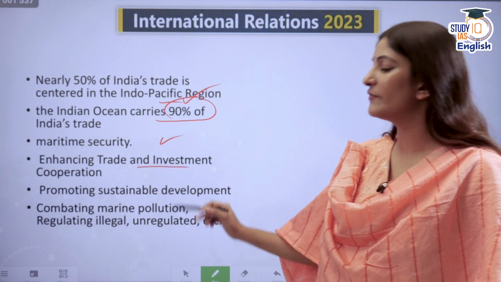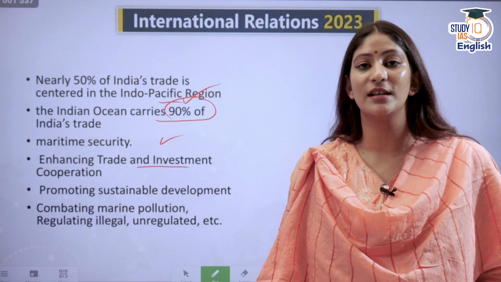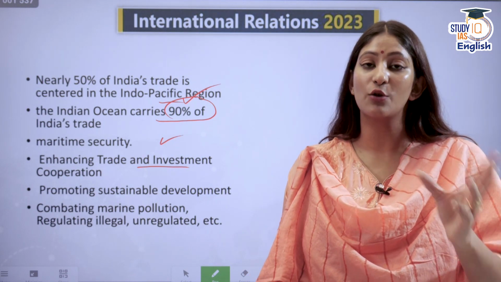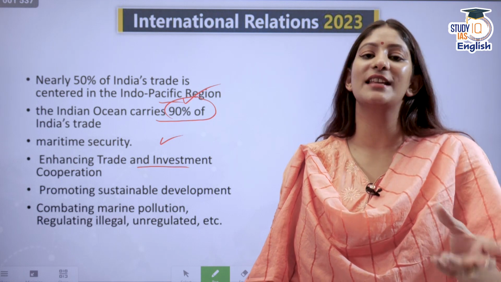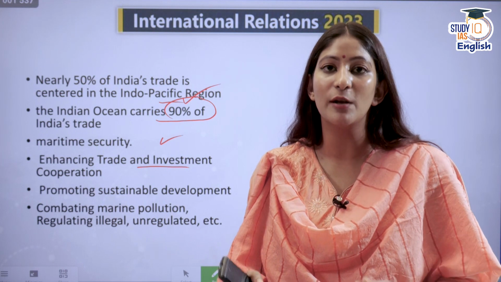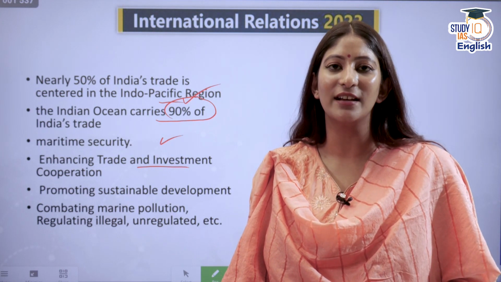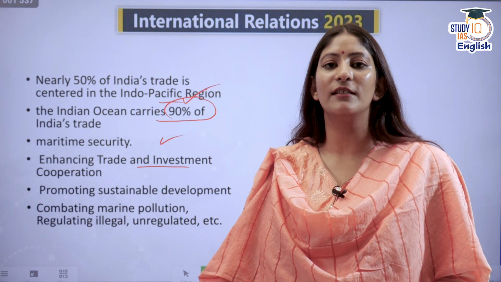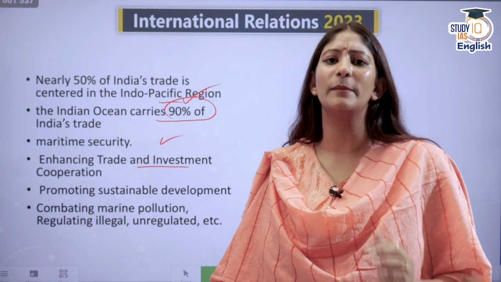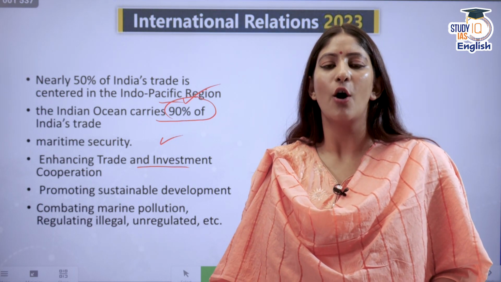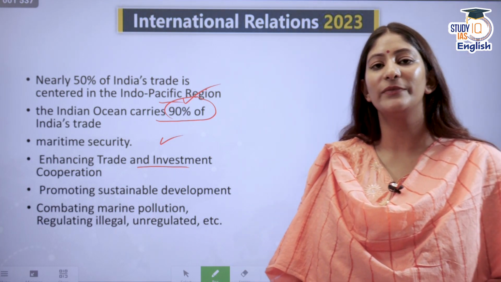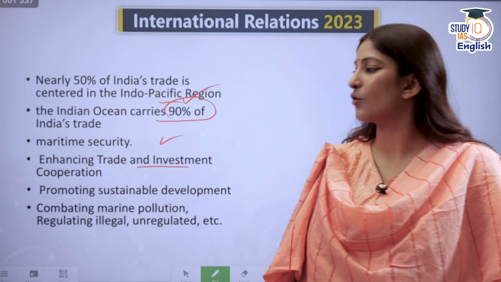Also, enhancing trade and investment cooperation. There are many countries in the Pacific Islands whose potentials have not been unleashed. These Pacific Island countries need sustainable loans, not loans like the Chinese give: just give them and at an exorbitant cost, take interest from them. If they are not able to pay interest, take their ports, also place your navals over there. It's not like that. So we need to ensure that we keep these sea lanes open.